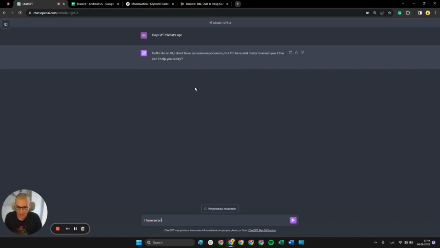So I have an Android app called Discord, and I want to test out different short descriptions that can contain 80 characters maximum. I need these short descriptions to contain the following keywords.